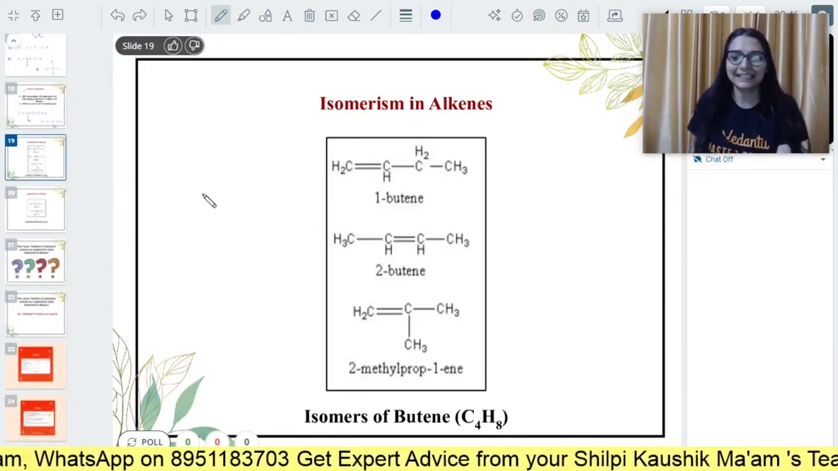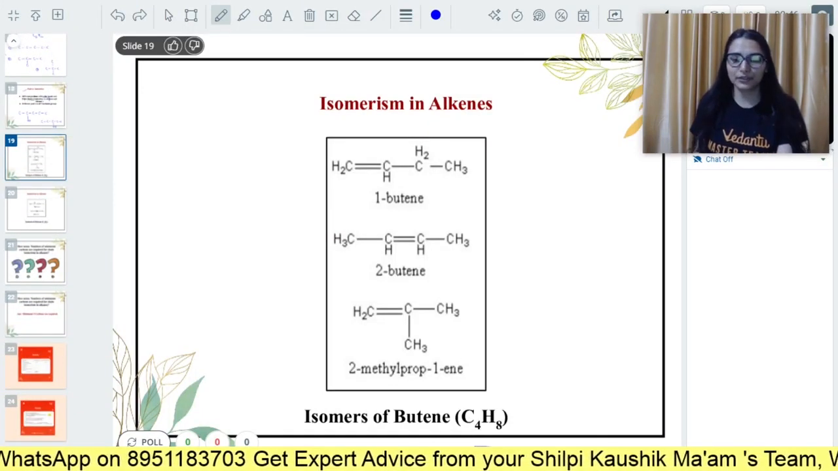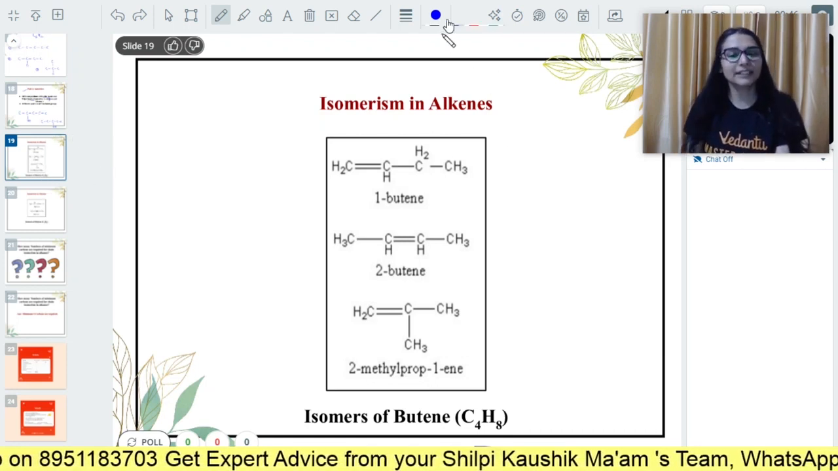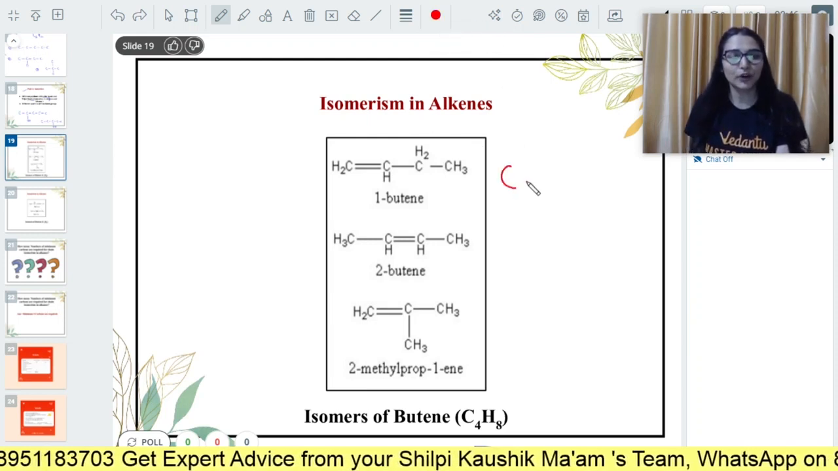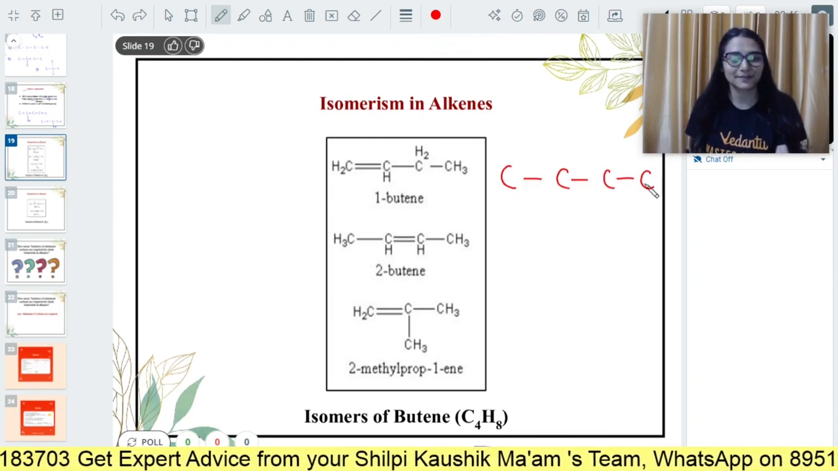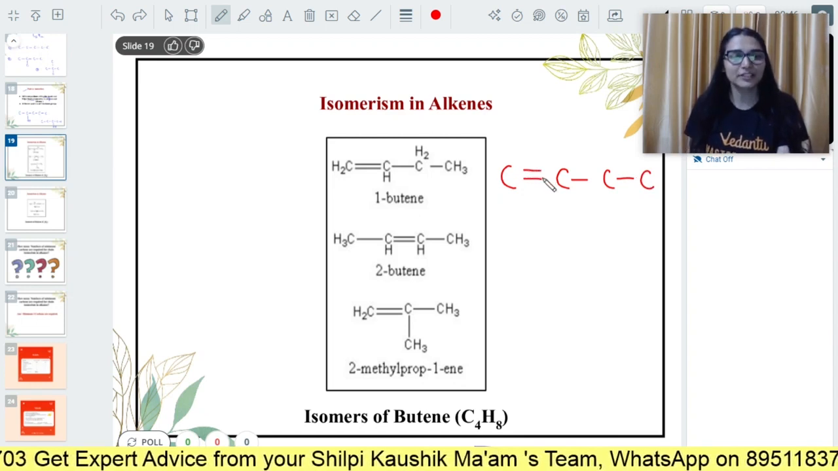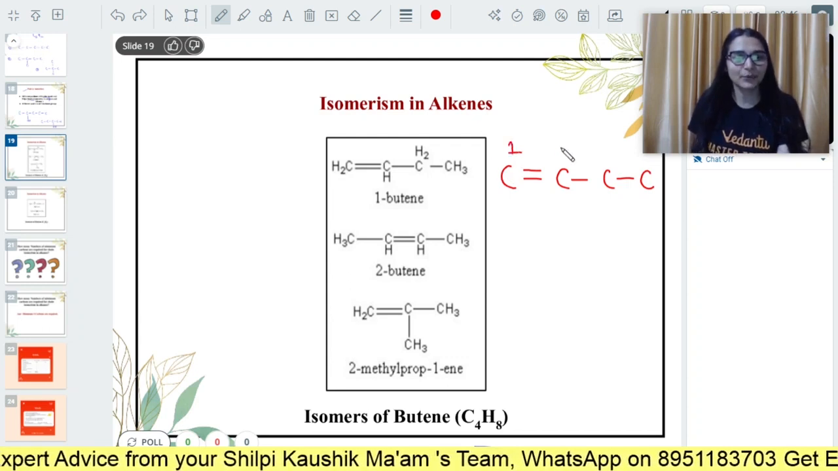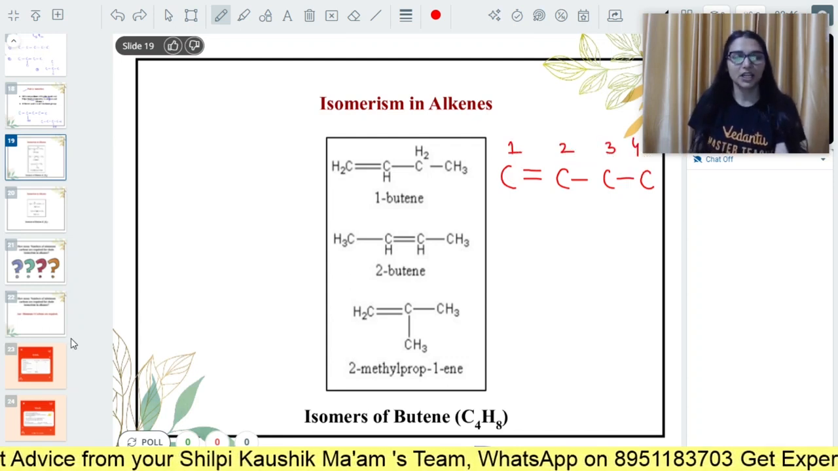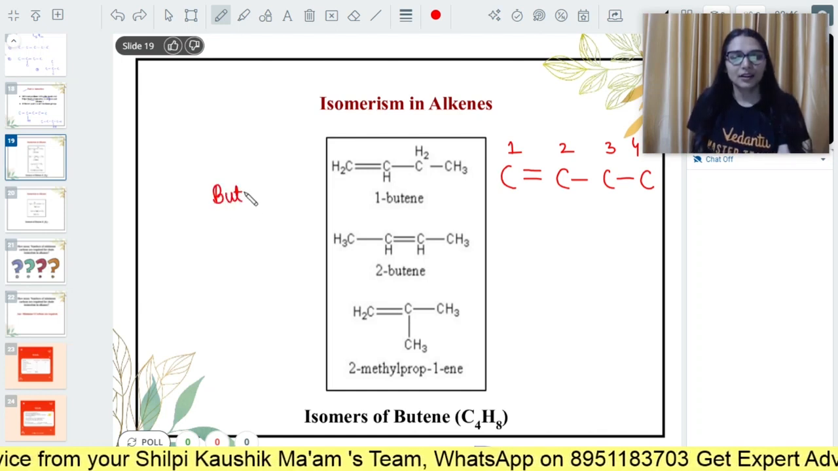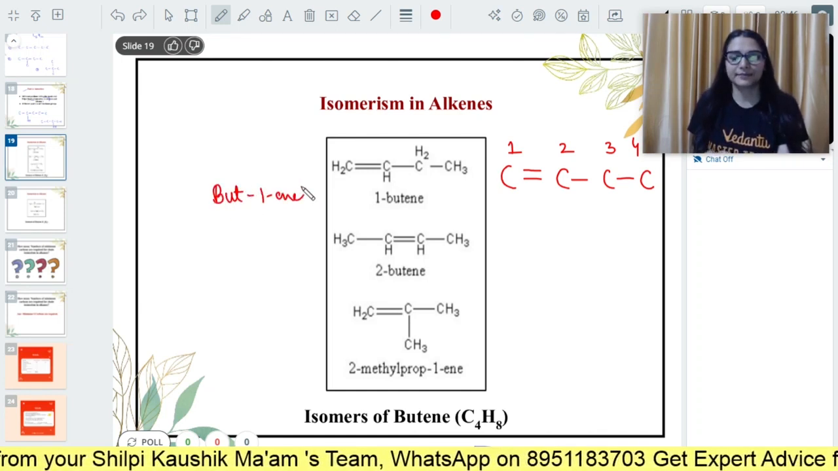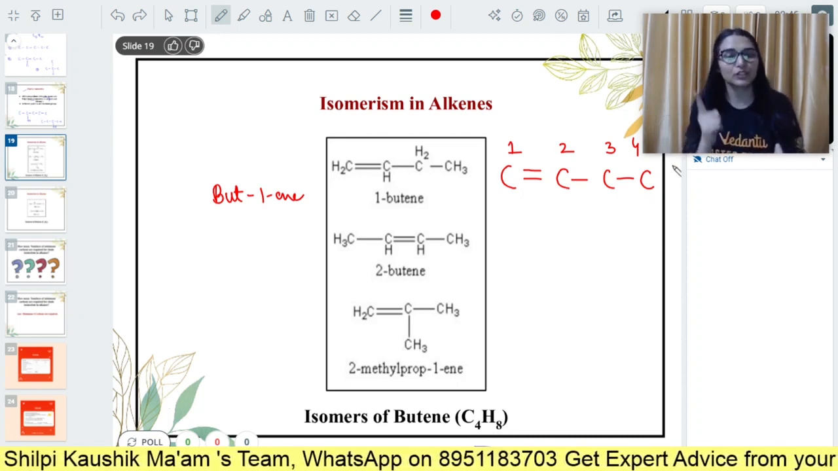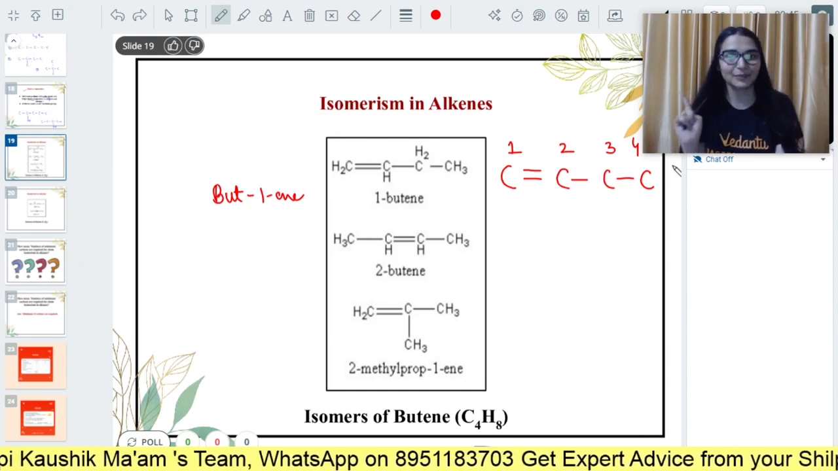Now if we see in alkenes, let's say you have to show the isomers of butene, C4H8. Go with the carbon skeleton. What can I do? 4 carbon atoms, 1, 2, 3, 4. Double bond I'll keep at the first carbon. What is the name? 1-butene. At the first carbon we have the double bond. You can also call it but-1-ene. Why? Because we have 4 carbon atoms, so what is the word root? But. And on the first carbon we have a double bond, that means ene.